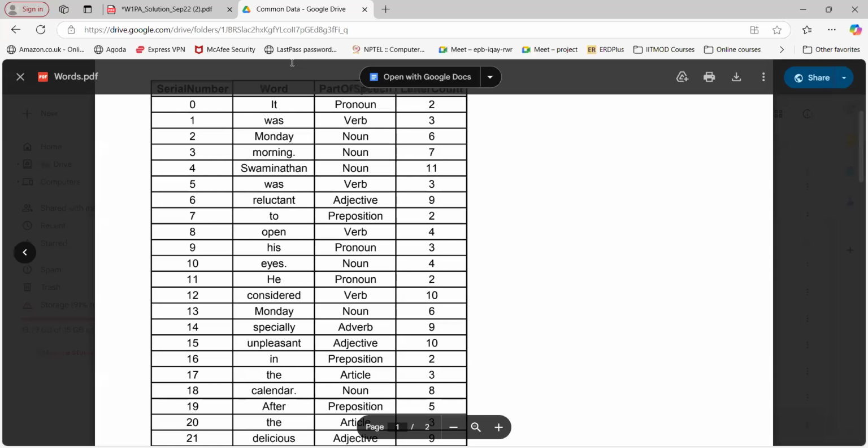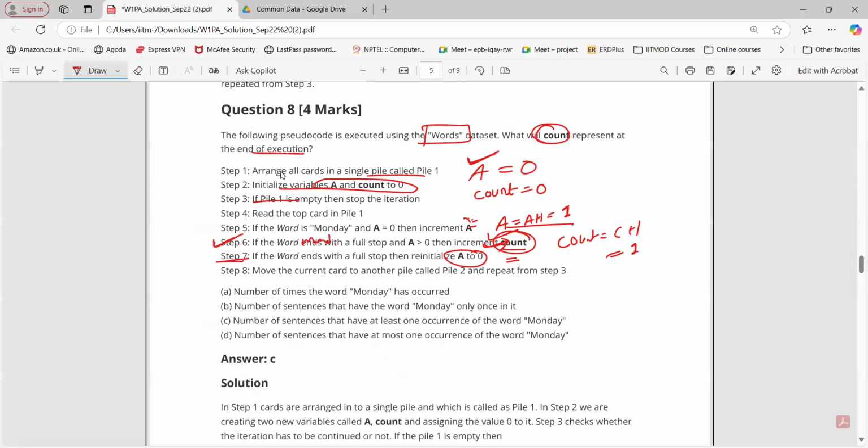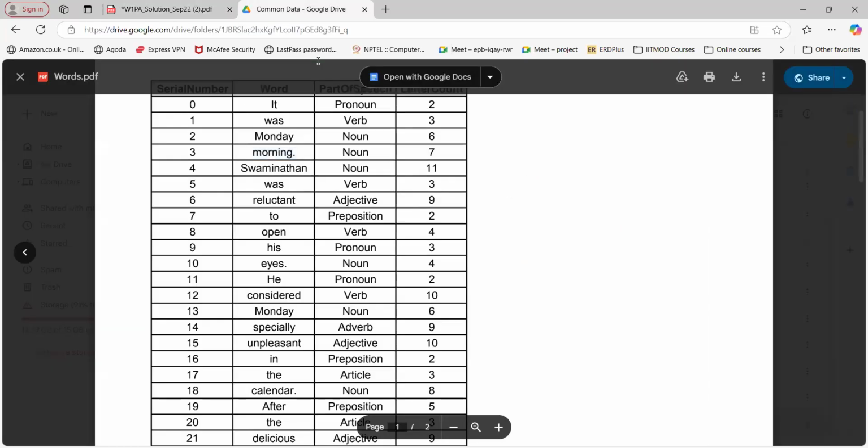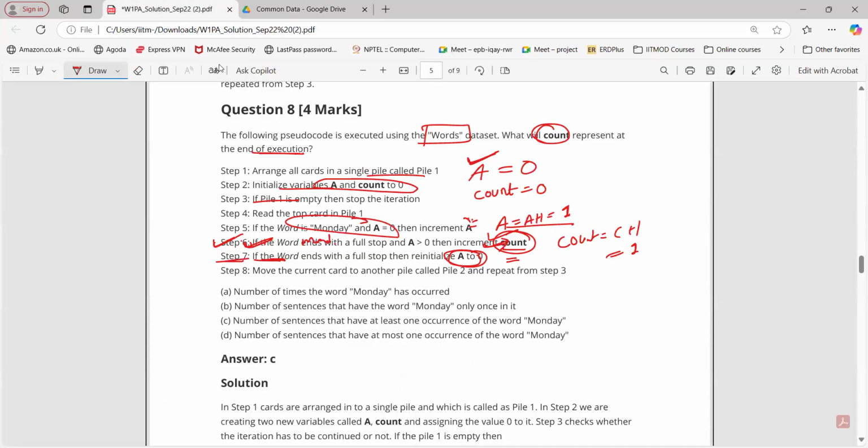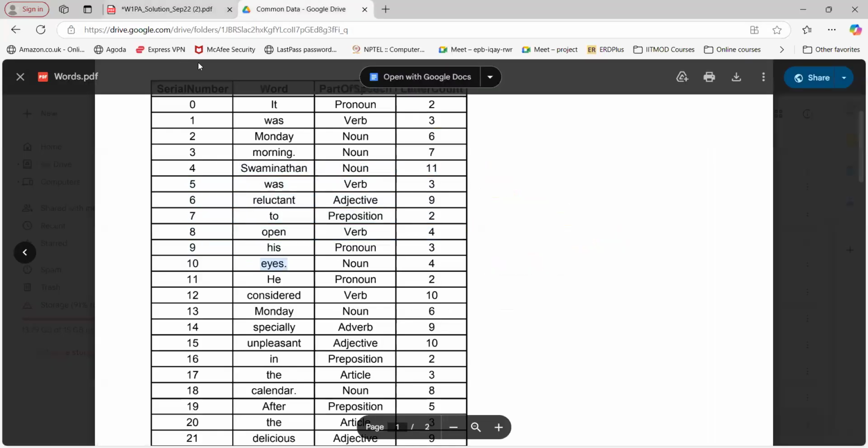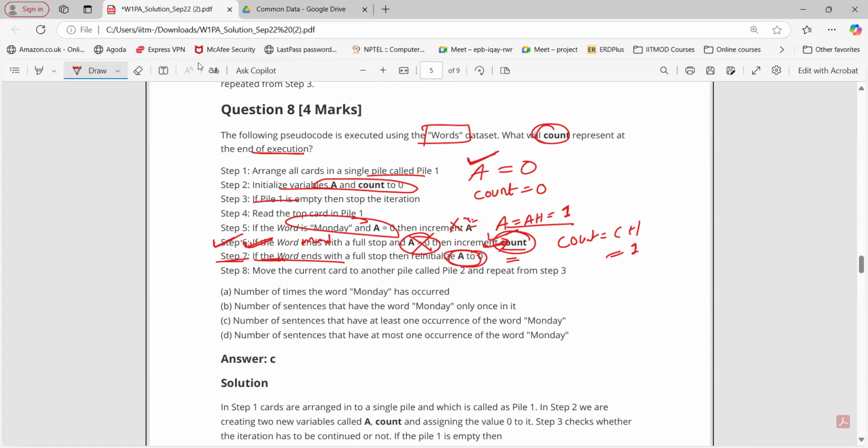So we got count incremented here, and for morning dot this will become true. Sorry, for morning dot this will become true, so we increment the count, and for the same morning dot we have initialized A to 0. So at the end of the first sentence count was 1, A was 0. Then we go for the second sentence. Here we don't have any Monday, so this will never become true for the second sentence. It means we have not incremented A. But at the end we have a full stop, so again this will become true and A is initialized to 0. So at the end of the second sentence count is 1, A is 0.